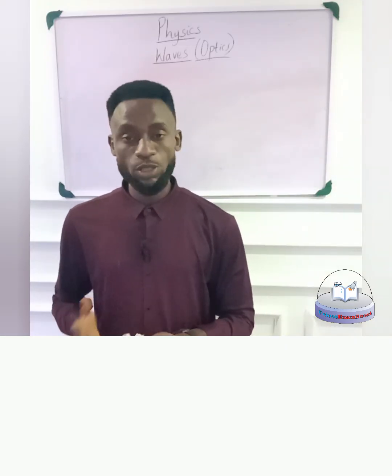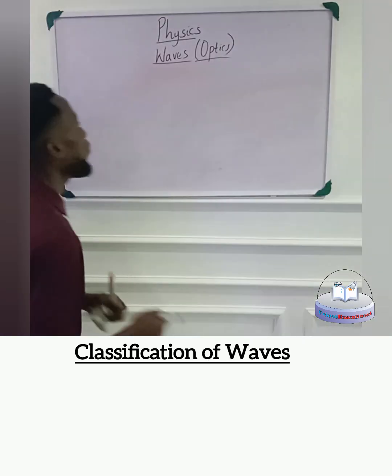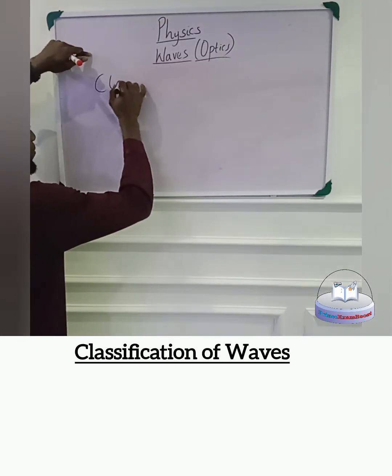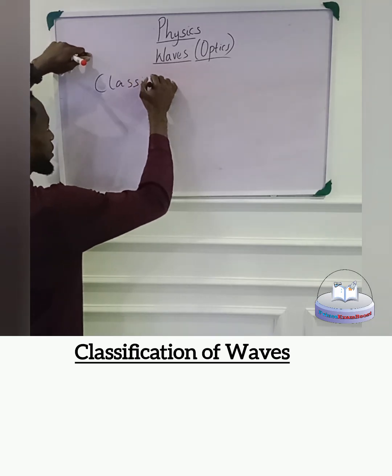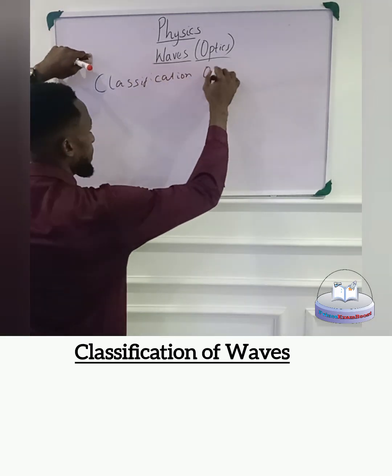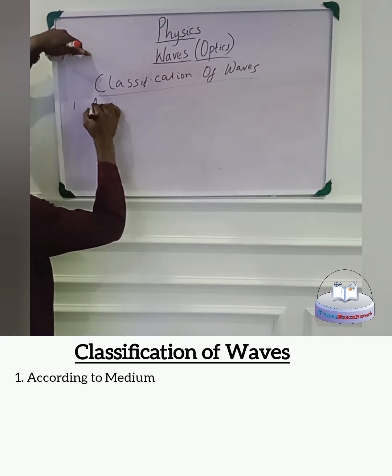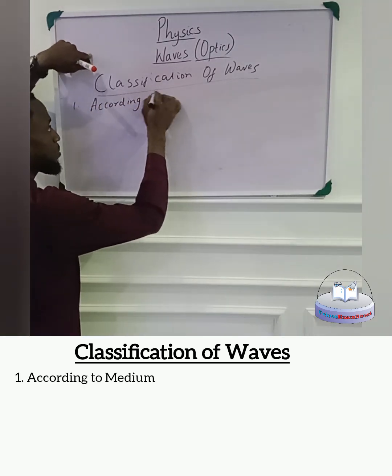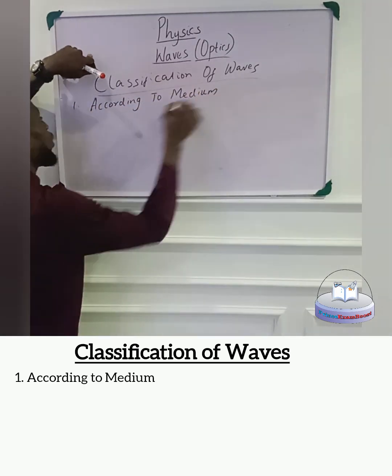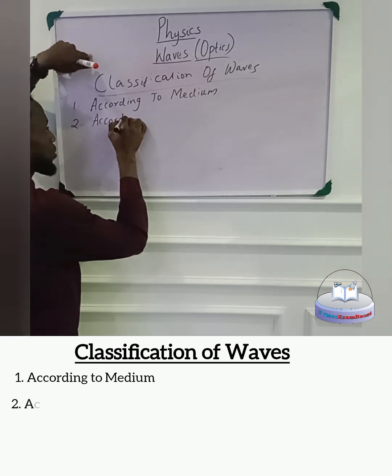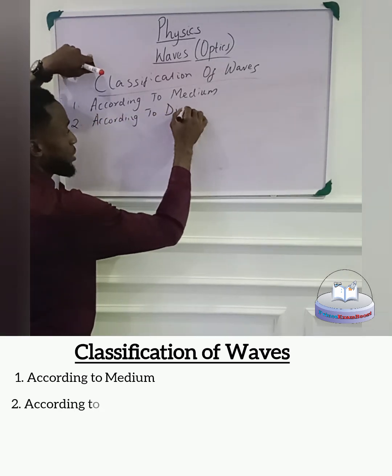Most importantly, it moves from the point where it is generated forward, but does not permanently displace the medium. The medium gets displaced only temporarily. So that's the definition of wave. Now, we can classify waves in two different ways. When you want to group waves, you can either do so according to their medium, or you can choose to classify them according to direction.